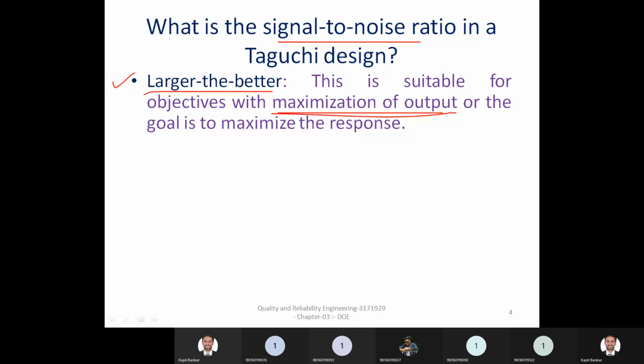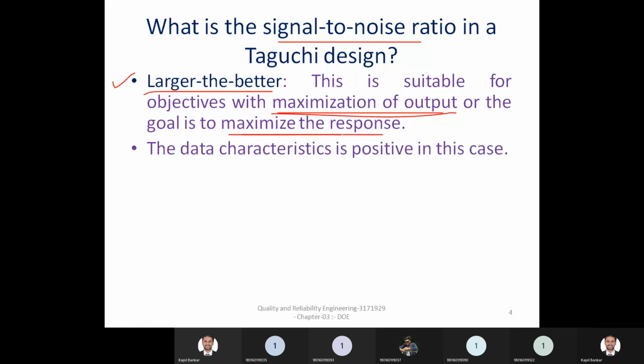There are particularly three types of signal to noise ratio available, in which this is the first one, larger the better. So please keep in mind, if a maximization problem is there, then you must consider the larger the better one. Here you maximize your response, and you will observe that your data characteristic is positive in this case.